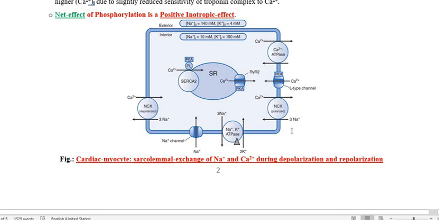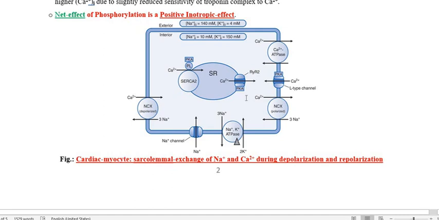And therefore when this sodium-calcium ion exchanger gets inhibited, the calcium ion from inside the cytoplasm will not be extruded outside. So the calcium level inside the cytoplasm increases.